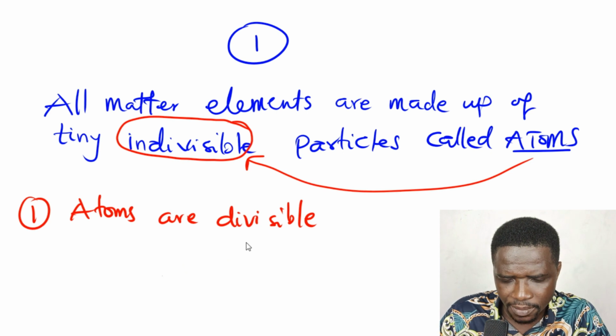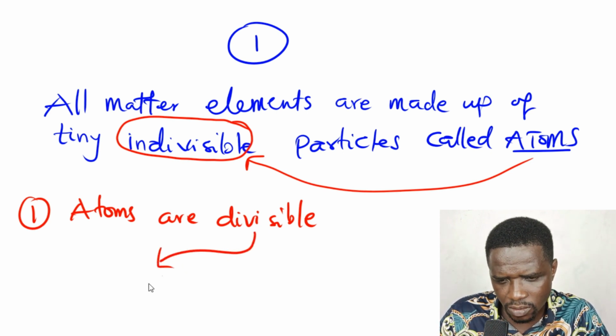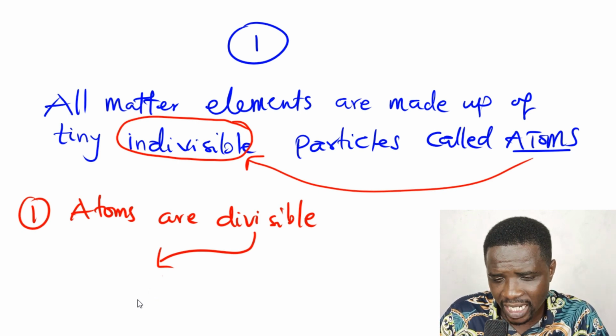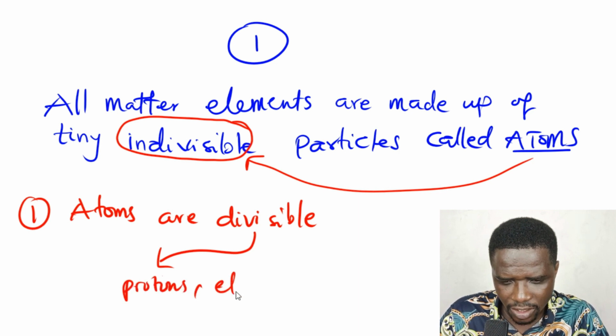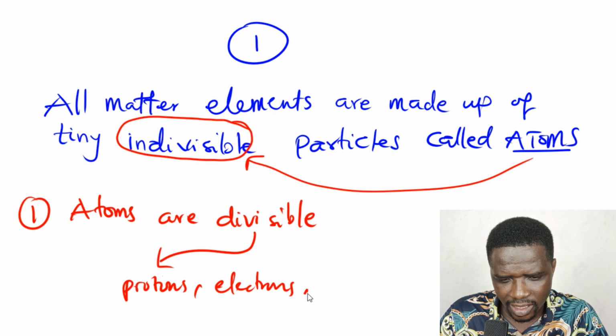Why do we say that? We say this now because we know from further discoveries that the atom is not the smallest, because the atom has subatomic particles. The atom contains protons, electrons, and neutrons.